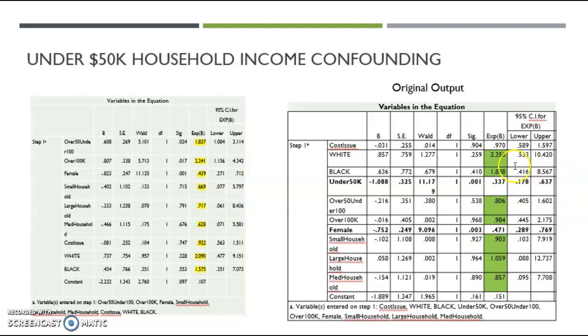Here, you are able to see that there is around a 0.2 or 20% difference between white, black, between 50K and 100K incomes, over 100K incomes, and all household sizes.